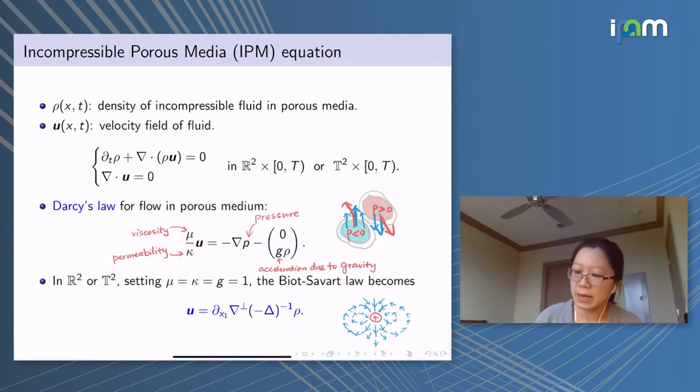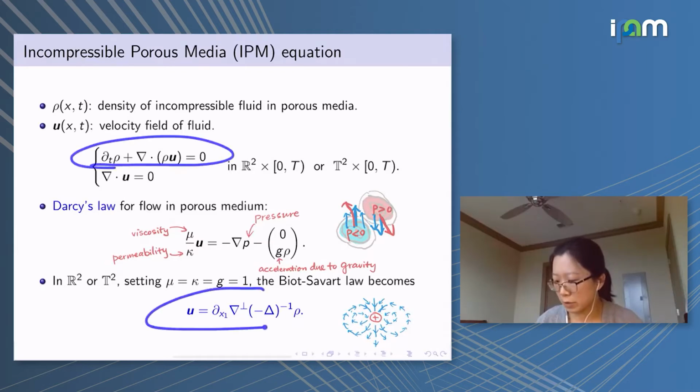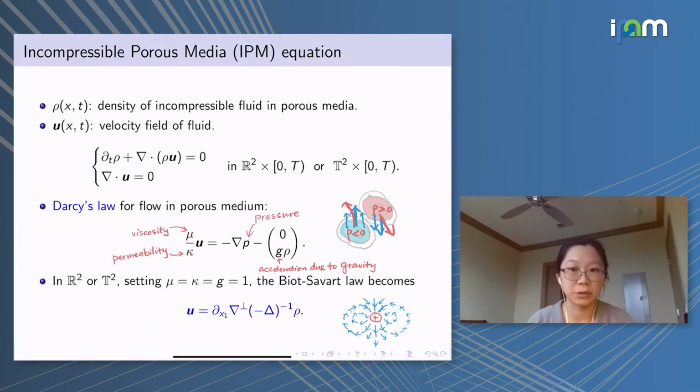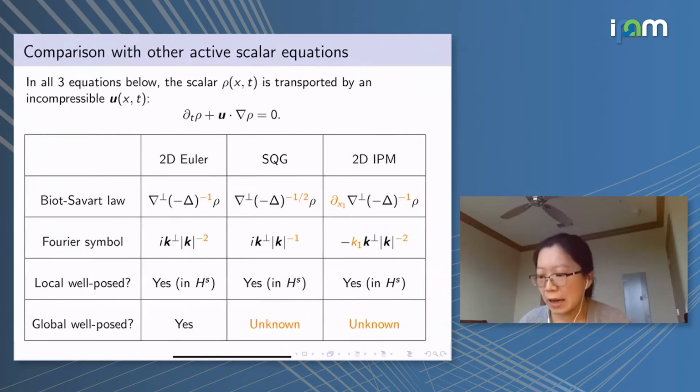And now we see that we can just look at this transport equation with this velocity field, which makes it into an active scalar equation, where we have this scalar density rho that is transported by the velocity field u. Right. So we have seen quite a few other active scalar equations in this workshop. And now let me just use this little table to illustrate their similarity and their difference.